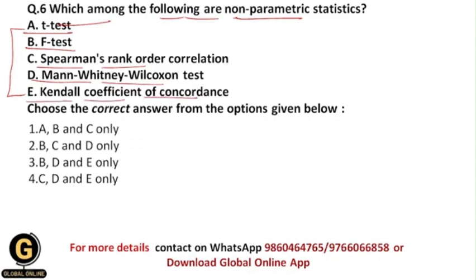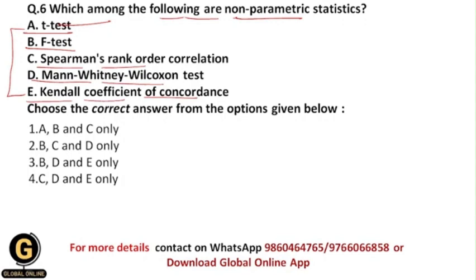So students, as I have told you earlier in the previous videos, there are basically two types of tests, and those are parametric and non-parametric tests. Parametric tests are based upon certain assumptions about the population, but non-parametric tests do not make any assumptions regarding the population.